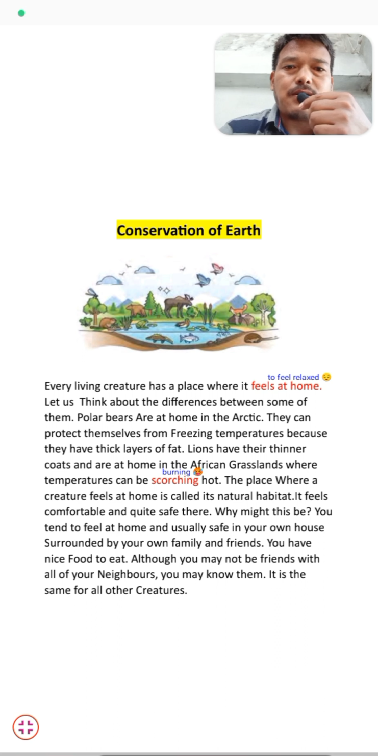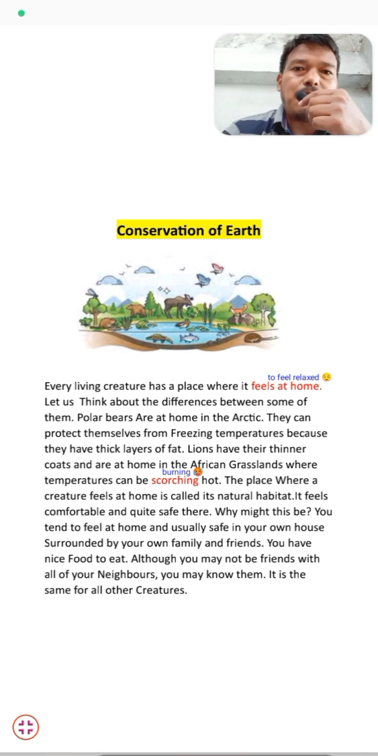So students, how can they protect themselves from the cold? The Arctic is a place where there is snow all the time, where temperatures go below zero, below minus. So that's why these polar bears have a thick layer of fat. With the help of that, they can protect themselves from the cold temperature.